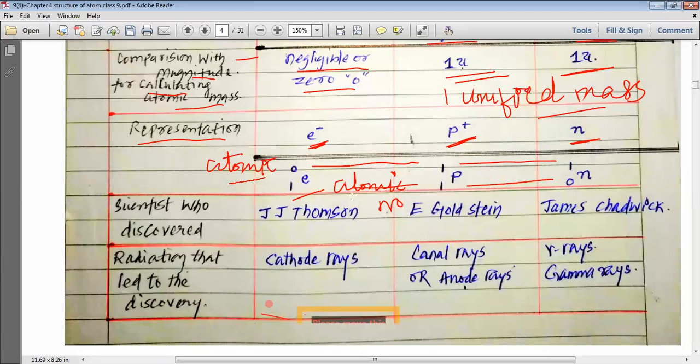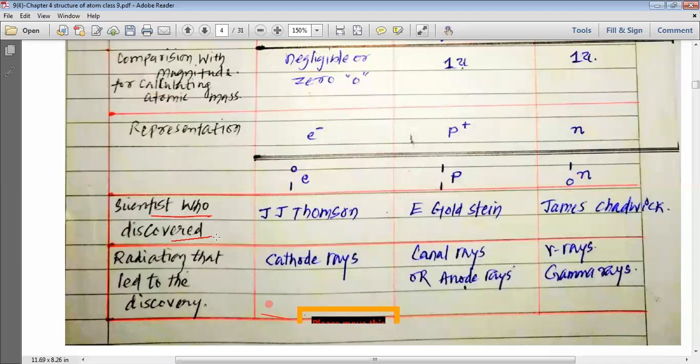So my dear students, the electron contributes to the calculation of atomic number, the proton contributes to the calculation of atomic number, but the neutron is not used for the calculation of atomic number. Whereas in calculating atomic mass, the proton contributes and the neutron contributes, but the electron does not contribute to the calculation of atomic mass. So this is how we understand the representation of protons, electrons and neutrons.